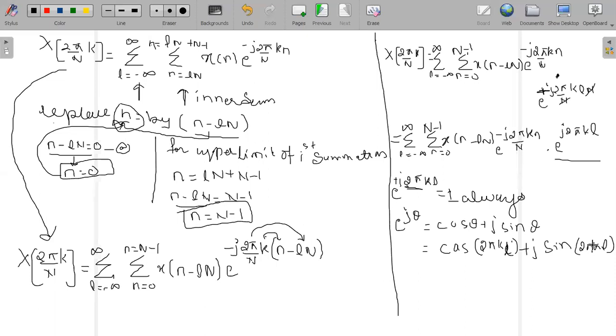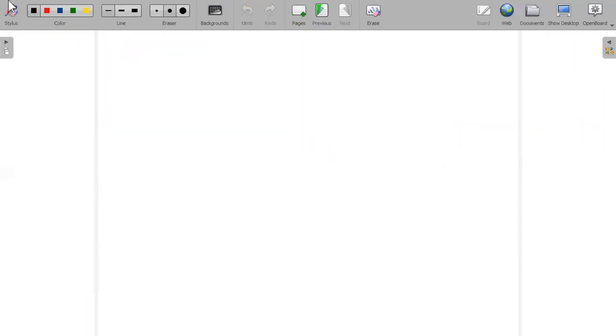So sin 360 is 0 and cos 360 is equal to 1, so this is equal to 1 always. Always remember, whenever you have an exponential which is a multiple of 2 pi, it becomes equal to 1.